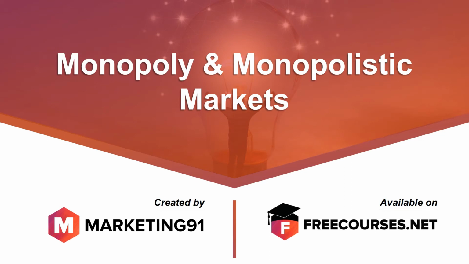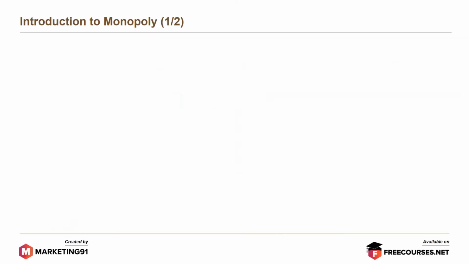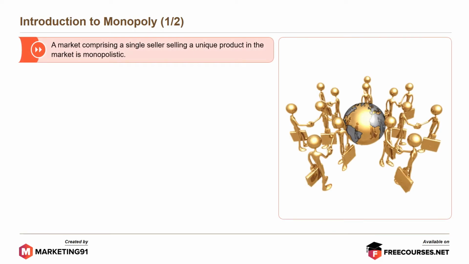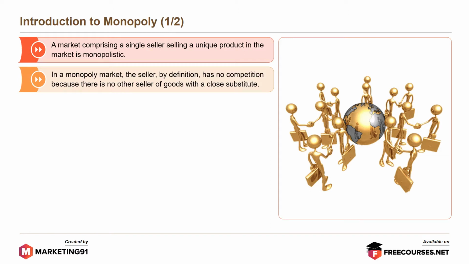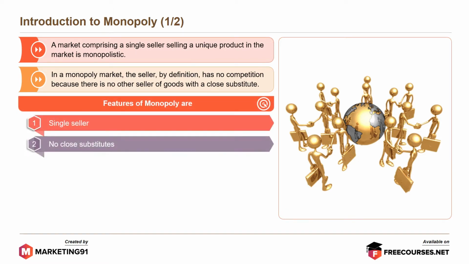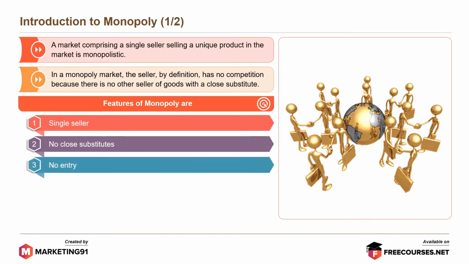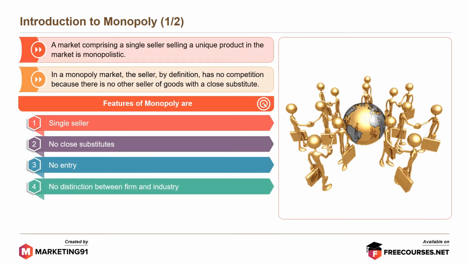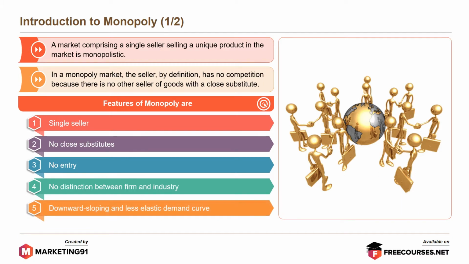In this video, we are going to cover the topic on monopoly and monopolistic markets. Let's start with the introduction to monopoly. A market comprising a single seller selling a unique product in the market is monopolistic. In a monopoly market, the seller by definition has no competition because there is no other seller of goods with a close substitute. Features of monopoly are: first, single seller; second, no close substitutes; third, no entry; fourth, no distinction between firm and industry; and fifth, downward sloping and less elastic demand curve.